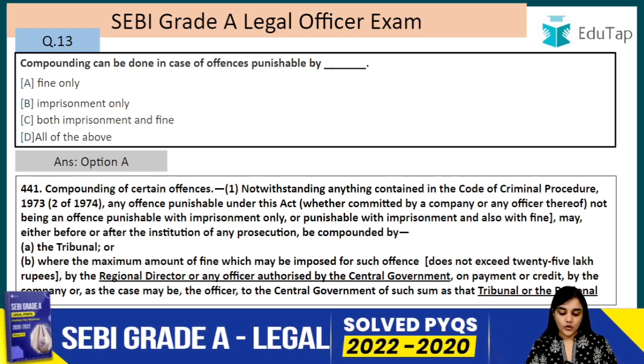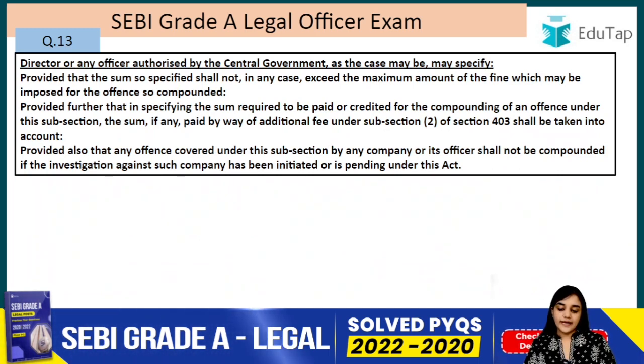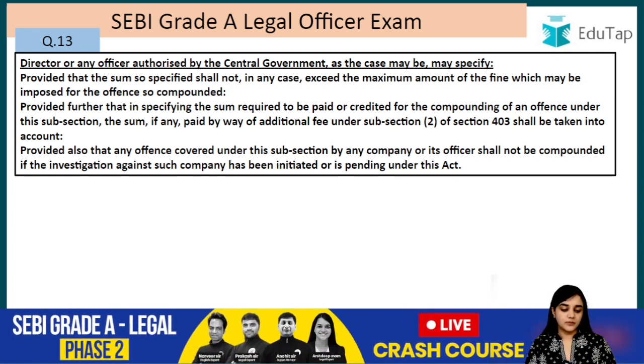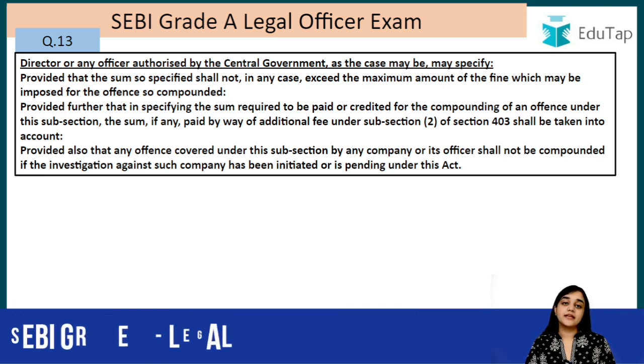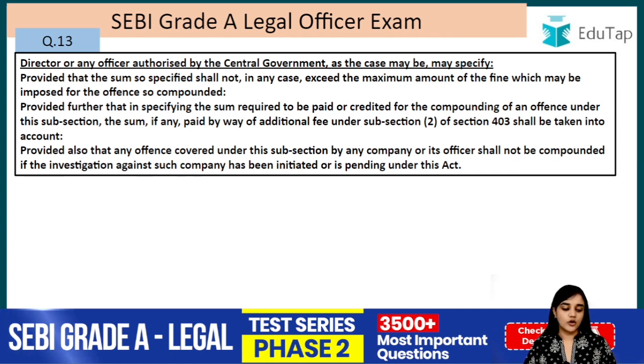credit by the company, or as the case may be, the officer, to the central government of such sum as the tribunal or the regional director or any officer authorized by the central government may specify, provided that the sum so specified shall not in any case exceed the maximum amount of the fine which may be imposed for the offence so compounded. So basically the amount that you are giving to compound the offence cannot exceed the maximum amount that has been prescribed as a fine for that offence, right? So provided that the sum so specified shall not in any case exceed the maximum amount of fine which may be imposed for the offence so compounded.